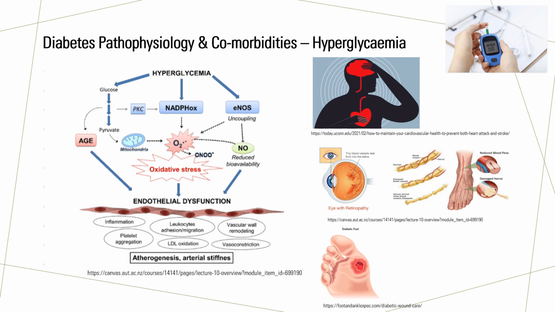resulting in vascular remodeling, increased arterial stiffness, and atherogenesis or plaque formation, increasing the chances of comorbidities such as cardiovascular disease or stroke, retinopathy, which is blood vessel harm in the eye causing leakage into the retina, causing vision issues, neuropathy, causing an altered pain response from low blood supply into the neurons from harmed blood vessels.